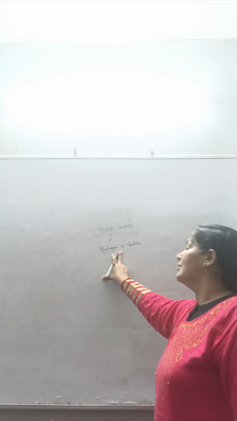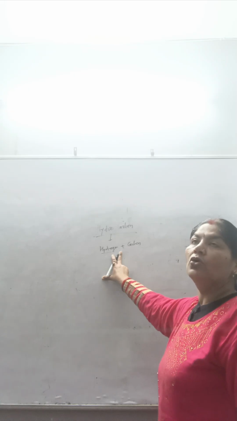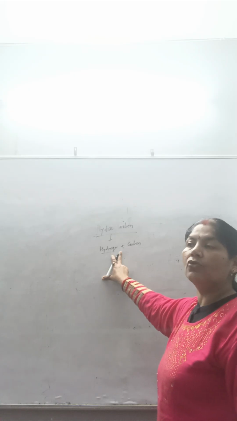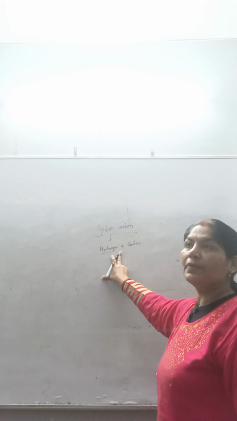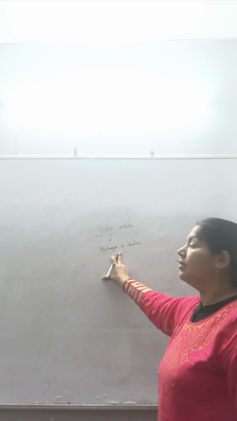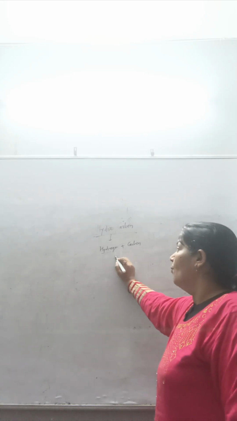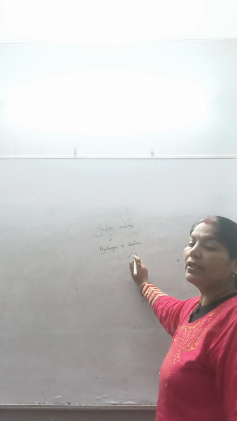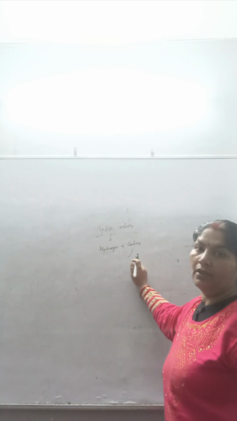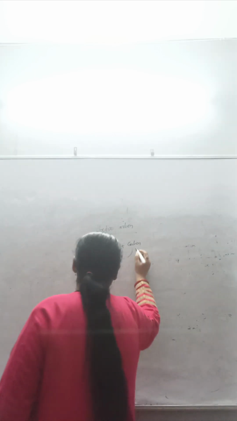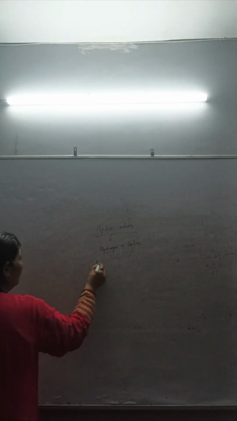Because of this, they form a large number of organic compounds, since the electronegativity difference is approximately zero. This is the property of catenation, the main property of carbon.